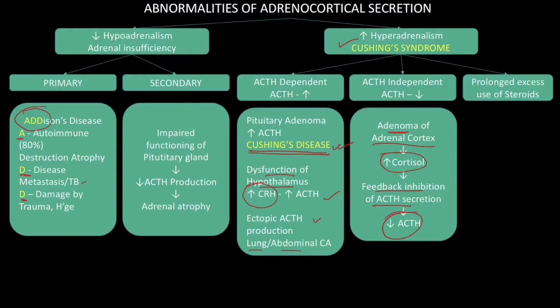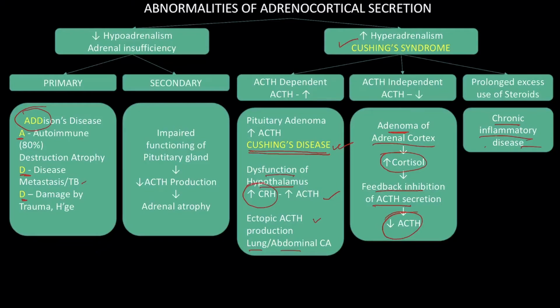And third, we have already discussed that prolonged and excess use of steroids, as in chronic inflammatory diseases, may produce Cushing syndrome like features. So this is the basis of the abnormalities of adrenocortical secretion.